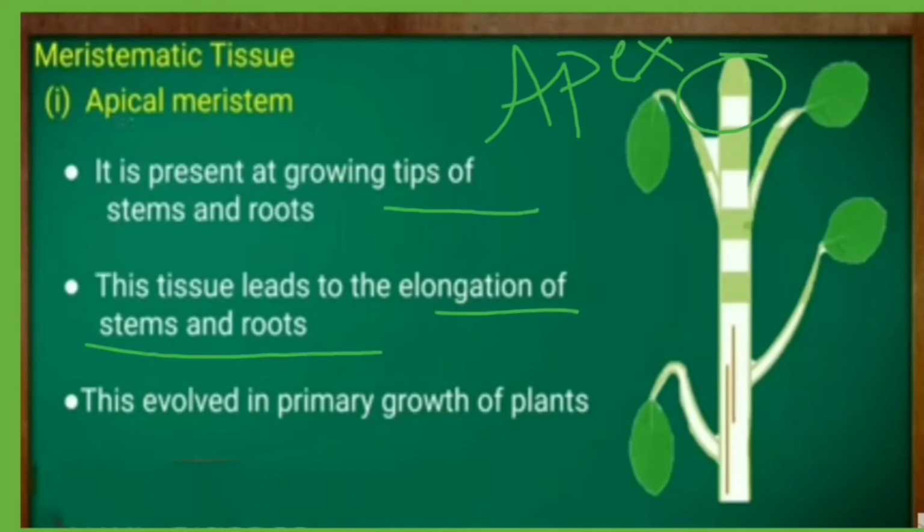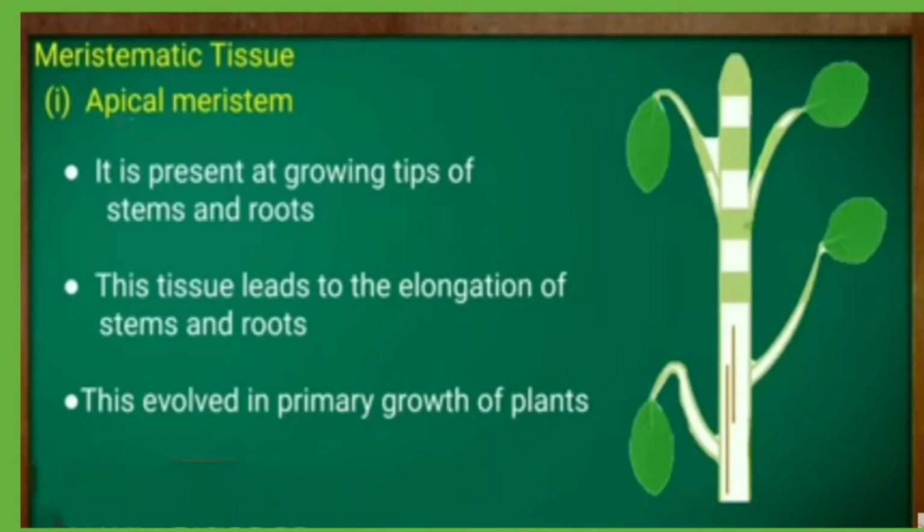This tissue divides continuously and helps to increase the length of the root and stem, and it mainly causes primary growth in plants, which means an increase in their height.